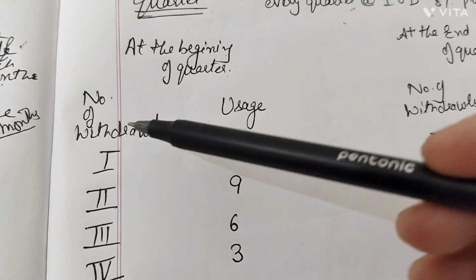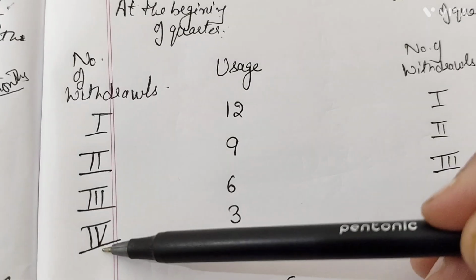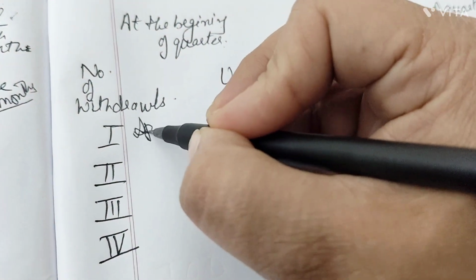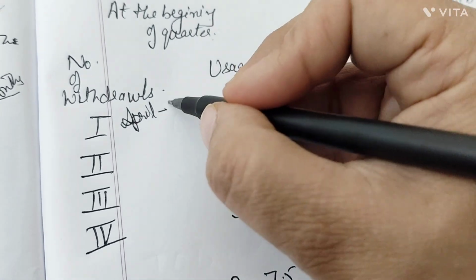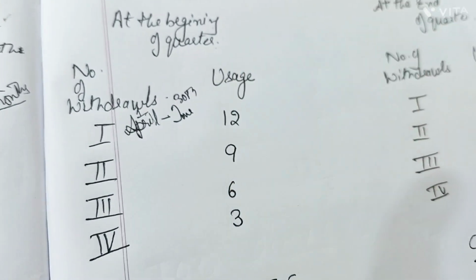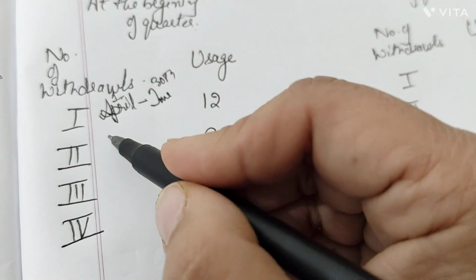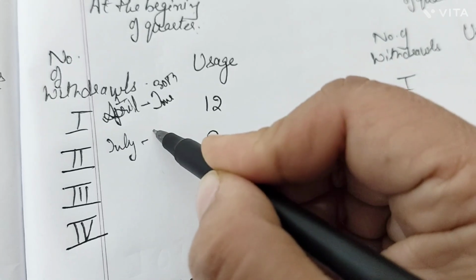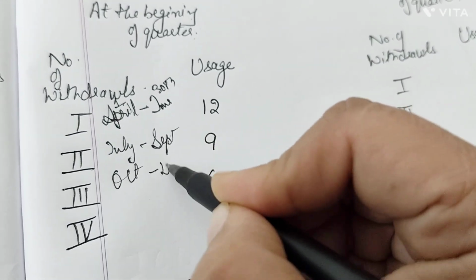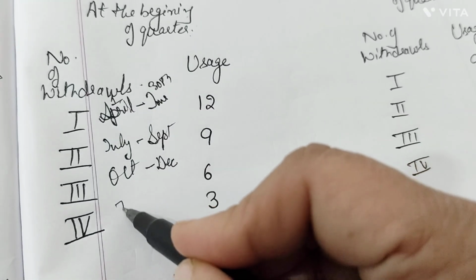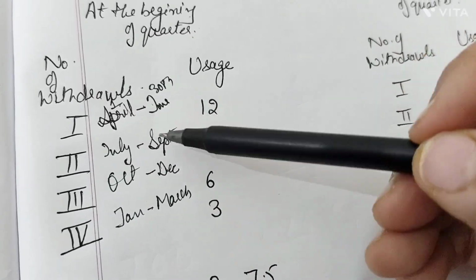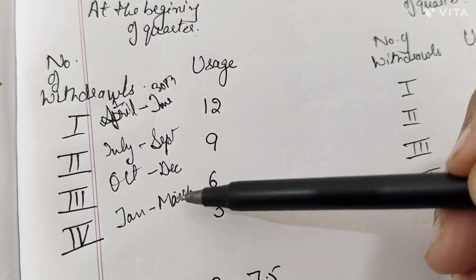Now, quarter, you know that in a year we have 4 quarters, each of 3 months, right? The first quarter would be from 1st of April till 30th of June. The second quarter would be from 1st of July till 30th of September. Then from 1st of October till 31st of December. Then 1st of Jan till 31st of March, right? So we have 4 quarters, each of 3 months.